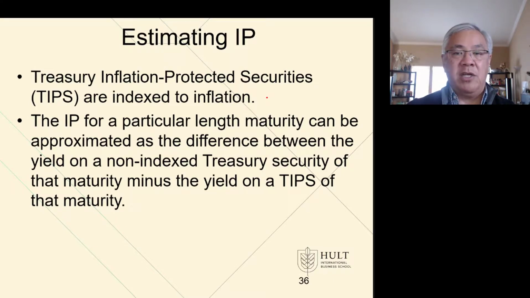If you're looking at a 1-year term, you're looking at TIPS and what interest rate is embedded for 1 year. If it's 2 year, you move out to a TIPS with a maturity 2 years from now and look at what inflation rate is built into that particular security as compared to a risk-free treasury. And that's why we use TIPS, because they're all risk-free, right? We have no other blurring factors of default and other types of risk. The inflation premium can be estimated by looking at treasury securities.